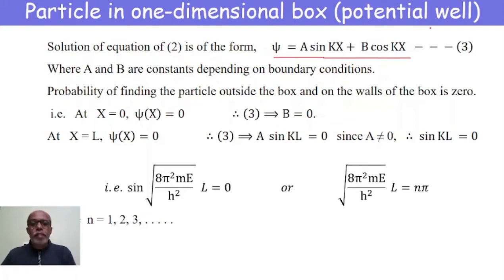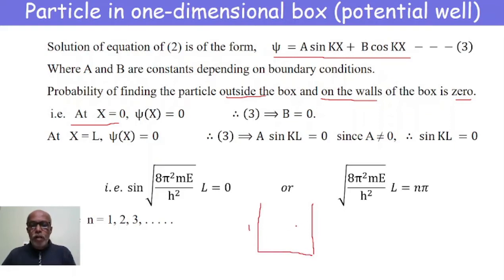Now, the probability of finding the particle outside the box and on the walls of the box is 0, because we have considered the particle to be inside the box. Therefore, at x is equal to 0 is the first wall, and at x is equal to L is the second wall.